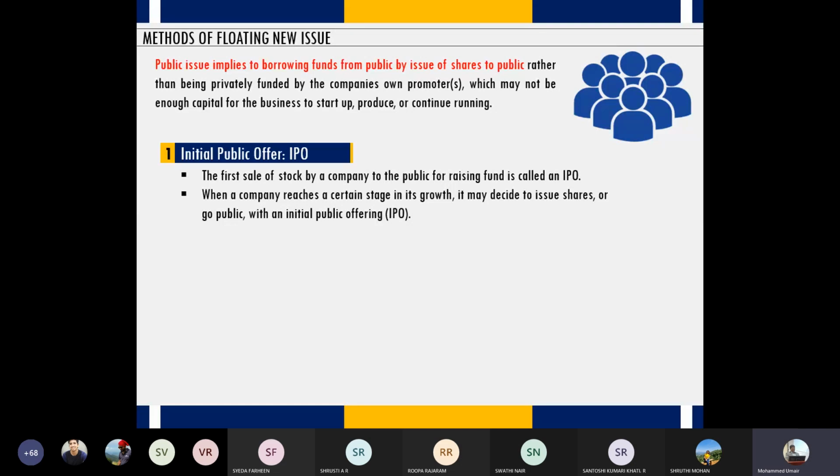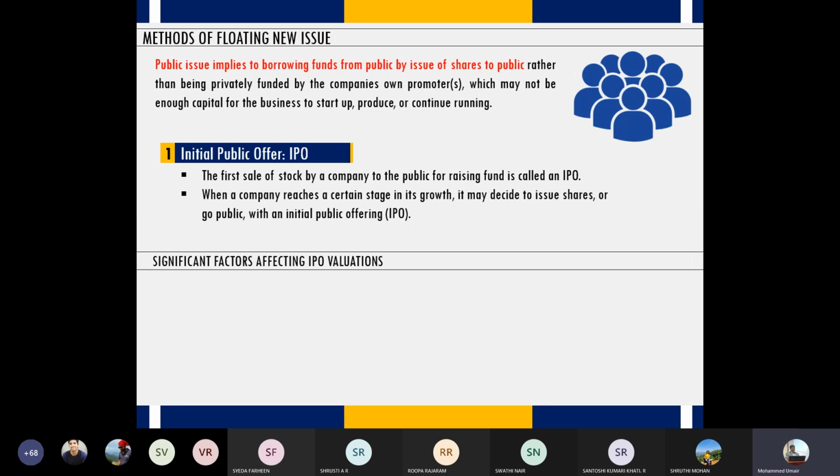Why does Burger King want to go public by going for an IPO? The answer is that at a certain stage, the promoters will not be able to finance and fuel the growth, and that also becomes an unviable option, and therefore equity serves as the best option for growth of the company. So this is what an IPO means, right? Sale of shares for the first time to the public.